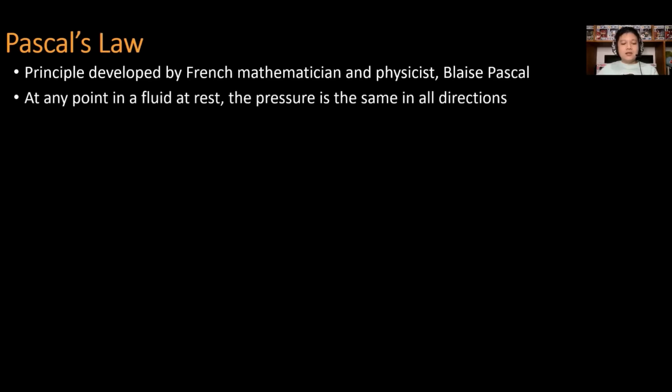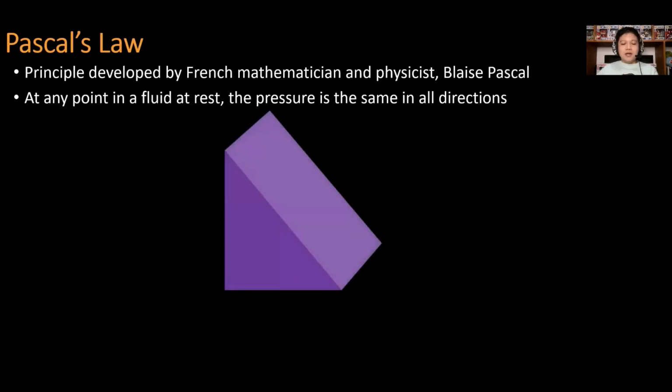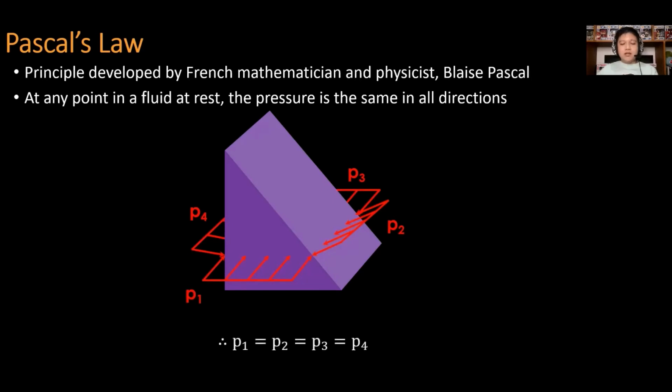Next, let us consider Pascal's law. It is a principle developed by French mathematician and physicist Blaise Pascal. For this Pascal's law, at any point in a fluid at rest, the pressure is the same in all directions. For example, a triangular prism is exposed to a liquid at a certain level. Pressures are constant, thus P1 is equal to P2 equal to P3 equal to P4.